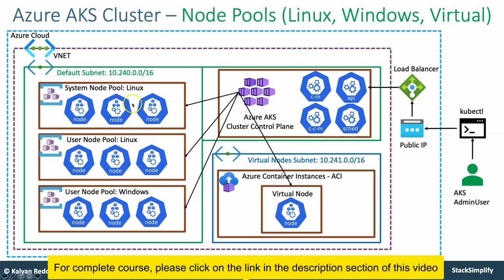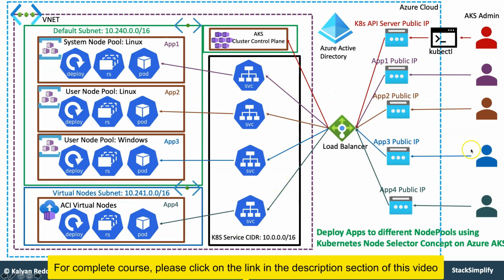and after that, once the system node pools are created, we create the user node pools of type Linux, user node pools of type Windows, and also virtual nodes using Azure Container Instances, and then finally deploy 4 types of applications: app 1, app 2, app 3 and app 4, and then access them and test it. So this is another next level implementation for us.